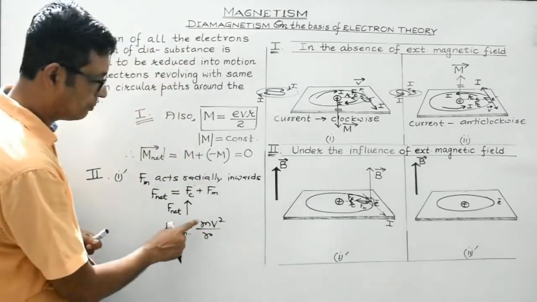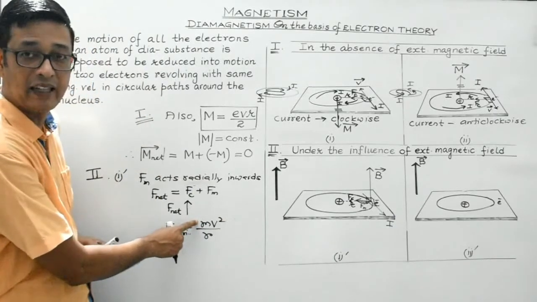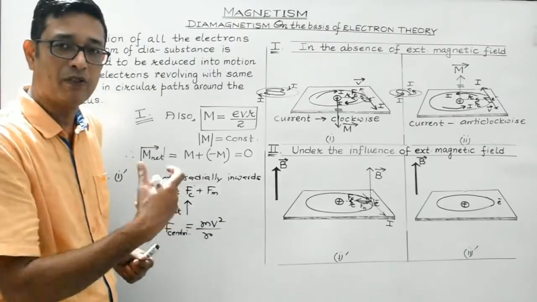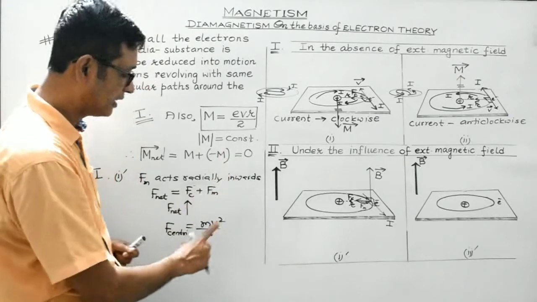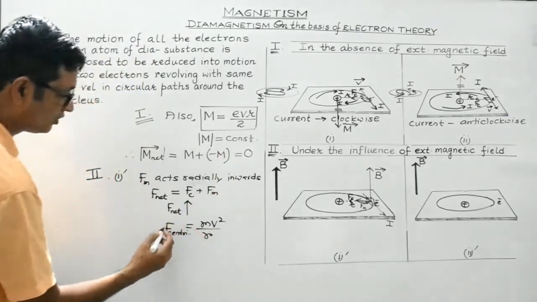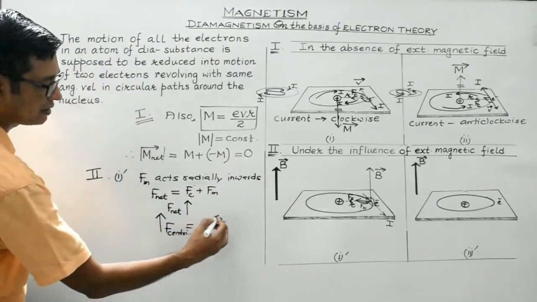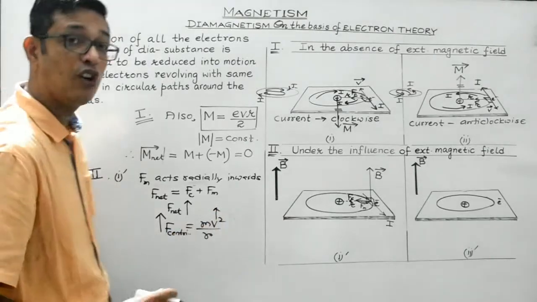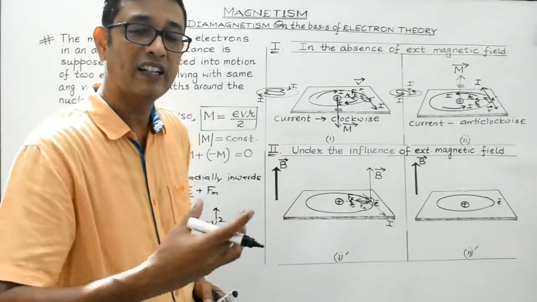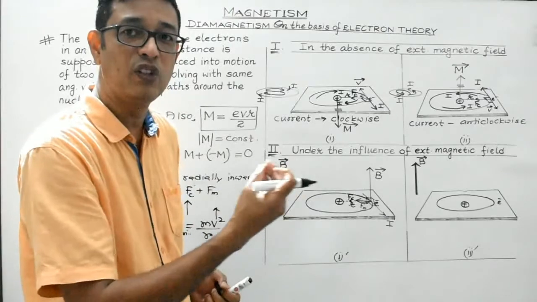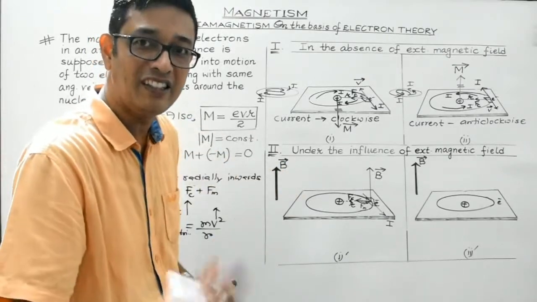Why? Because mass of the electron will remain the same. The electron will keep revolving in the circular orbit of the same radius. So with the increase in the centripetal force, it suggests that the magnitude of velocity of the electron with which it is orbiting around the nucleus will definitely increase.